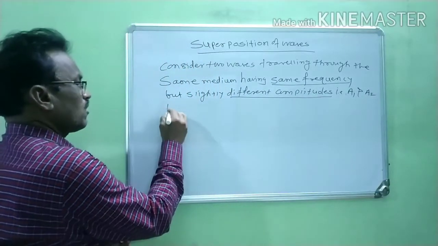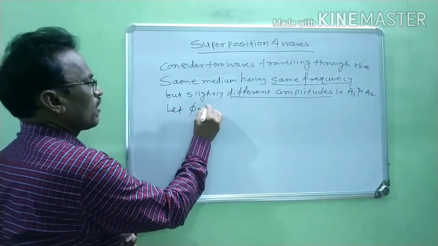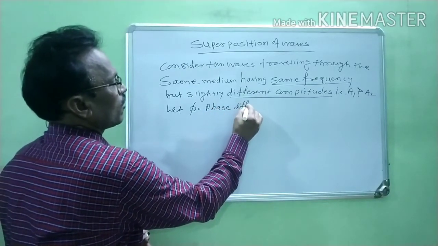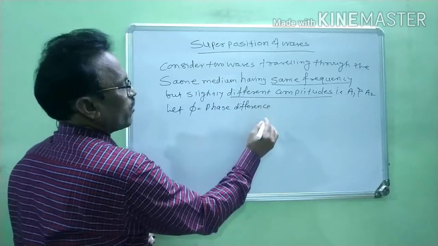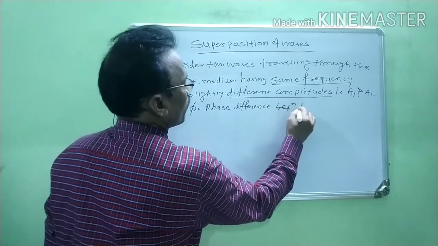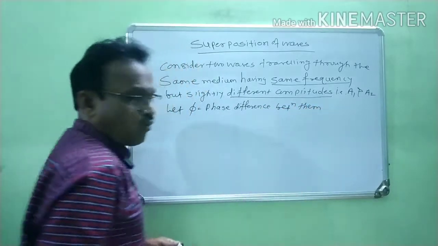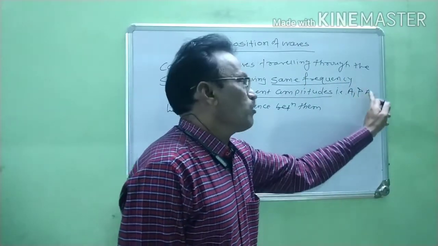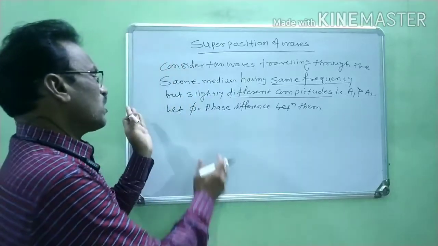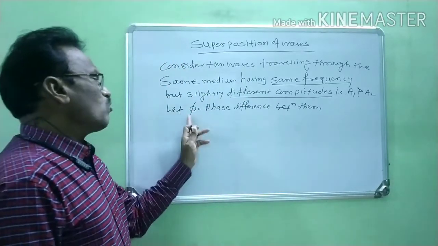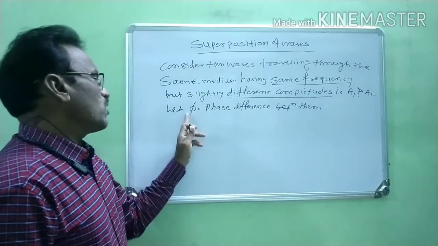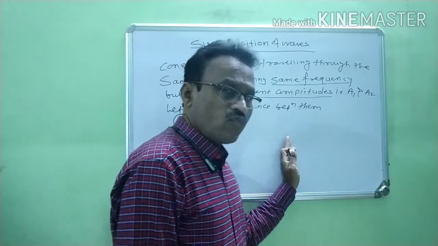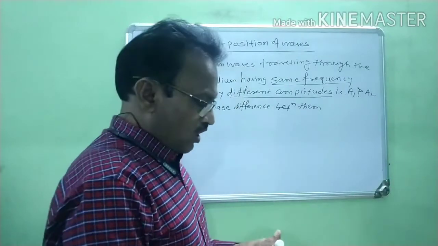Now we consider here, let phi be the phase difference between them, right? Now we have to find out the equation of the resultant wave.